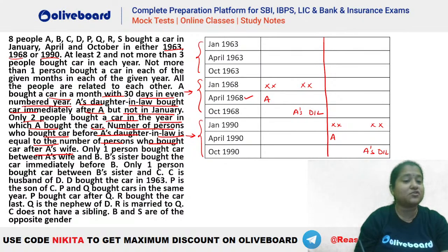So how many persons do we have before A's daughter-in-law? In the first case, you can see we have 1, 2, 3, 4. So 4 people are there before A's daughter-in-law, right? So that means there has to be 4 people after A's wife also, right? So let's check: the number of persons who bought before A's daughter-in-law is equal to the number of persons after A's wife. So we should have 4 persons after A's wife. So we will have 1, 2, 3, 4. That means A's wife will be here, right? But this is not a possibility, right?